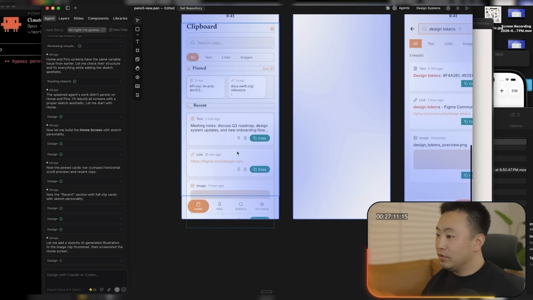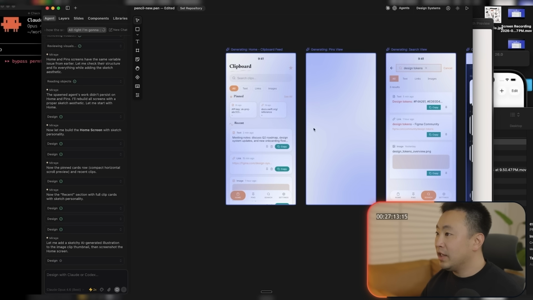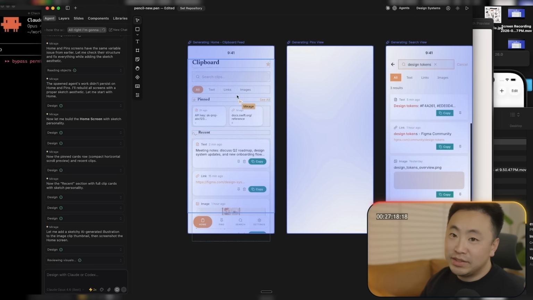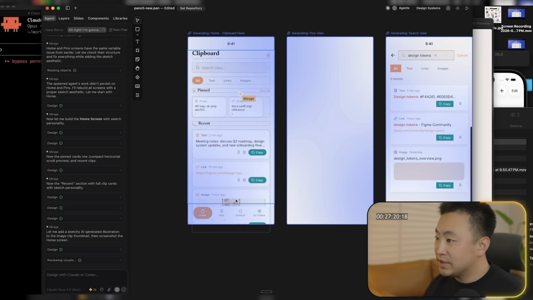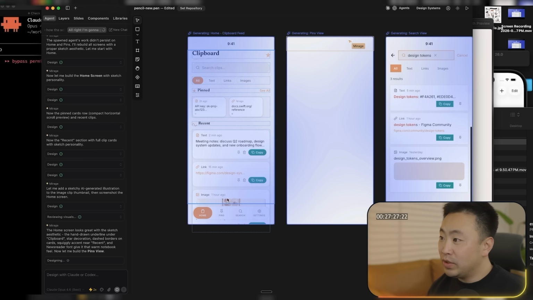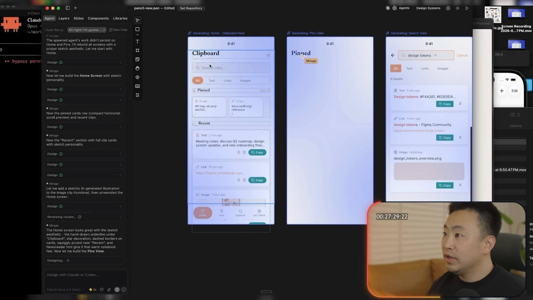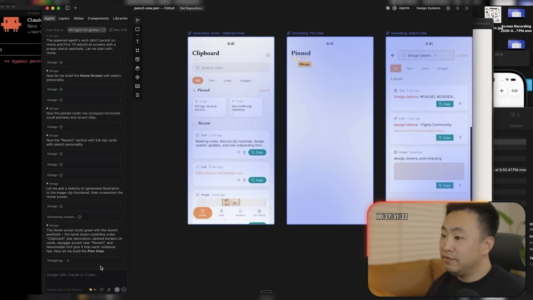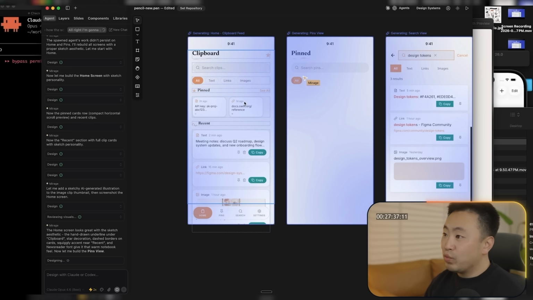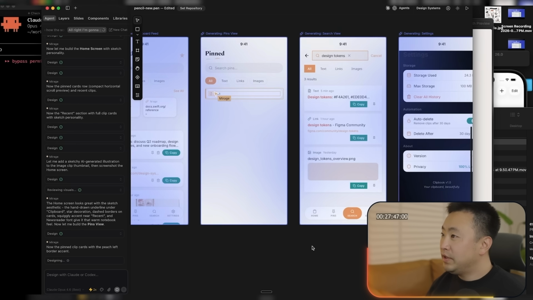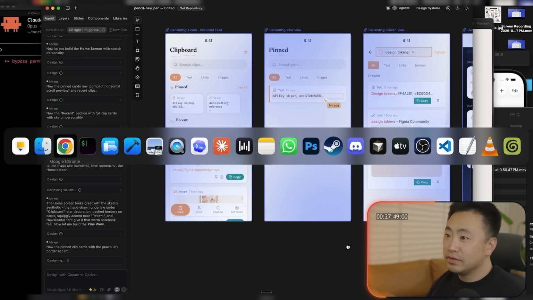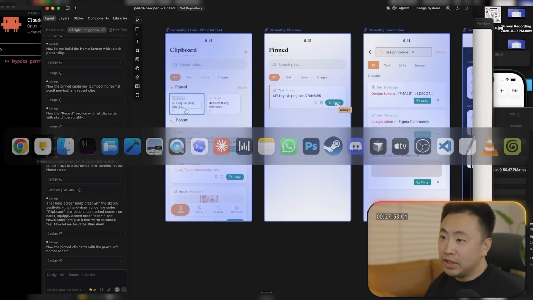Okay, so it looks like it's going. I think I like this. One thing I wanted it to do correctly is when we have images, I wanted to show the image as well, and then this is the text and stuff and links. I want rich rendering essentially. This part I might want to change a little bit. I really don't like the colors for this. Let's go find better color schemes.